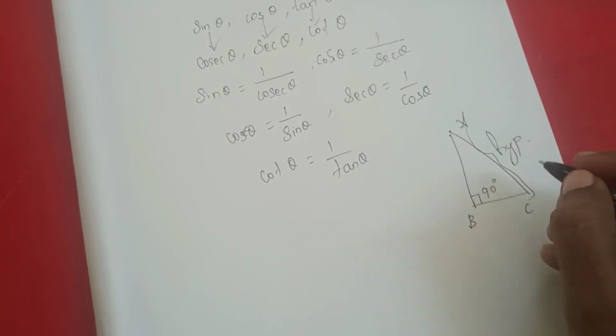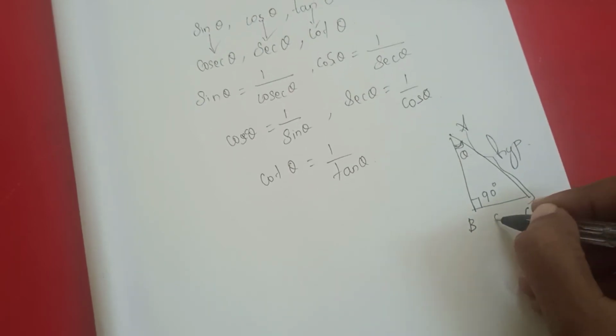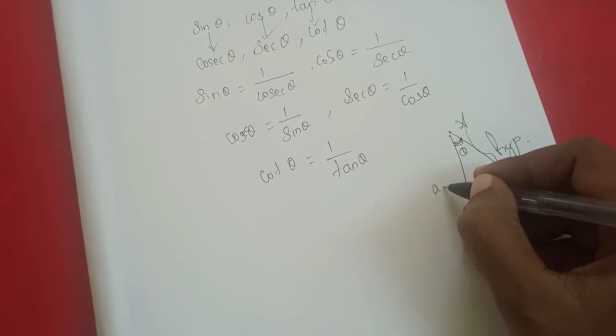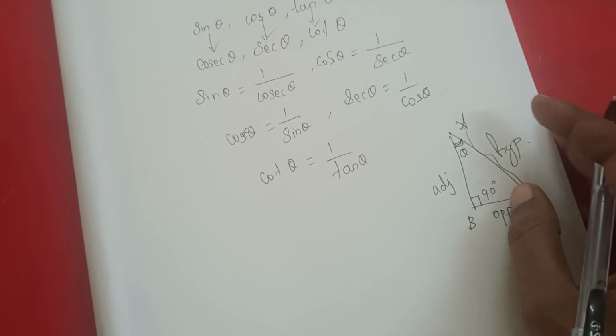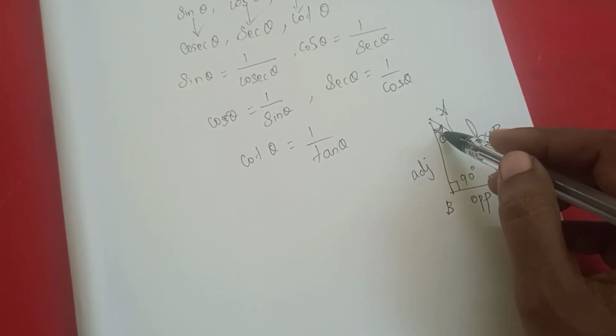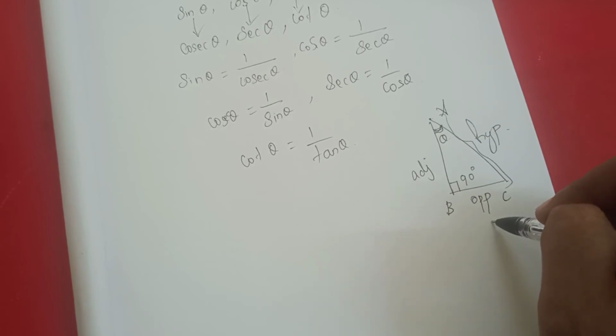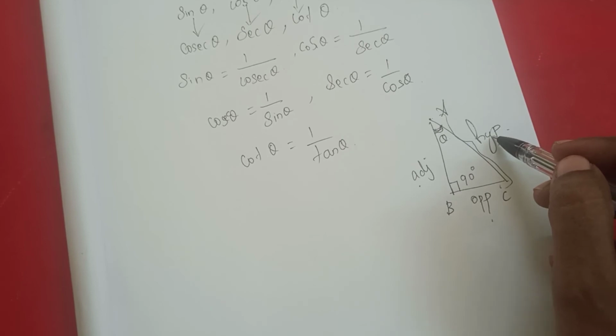If I take this angle as theta, what is the opposite side? This is the opposite side, and this is the adjacent side. You have learned all these things already; I am just recalling them. The largest side is the hypotenuse.